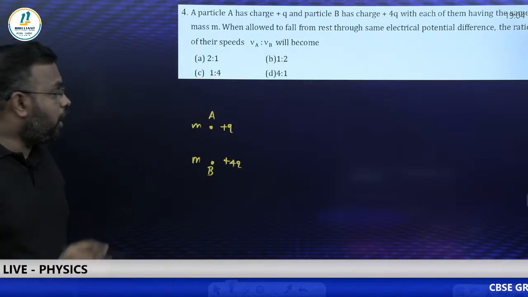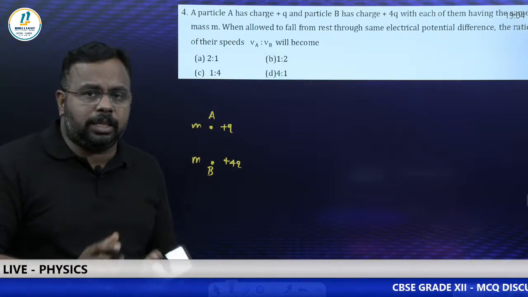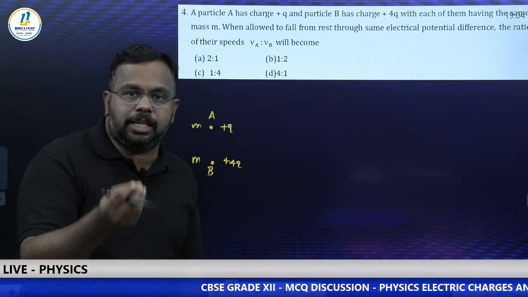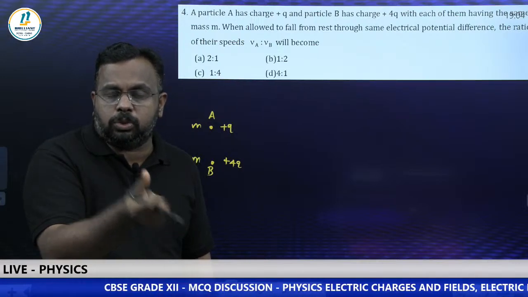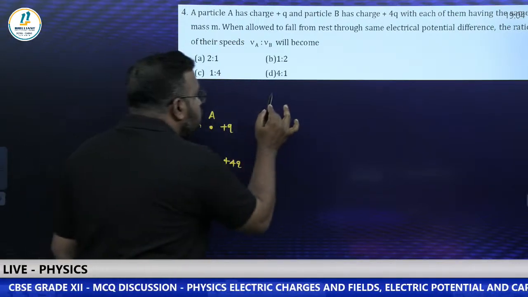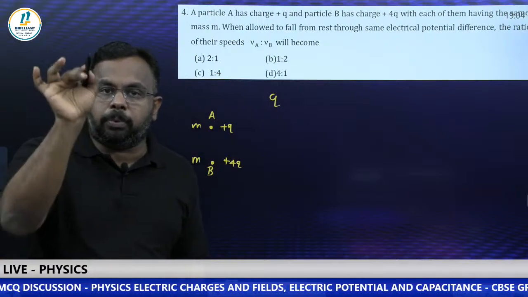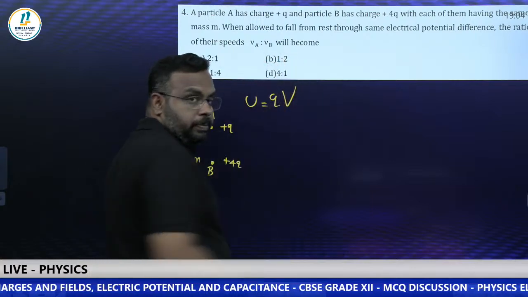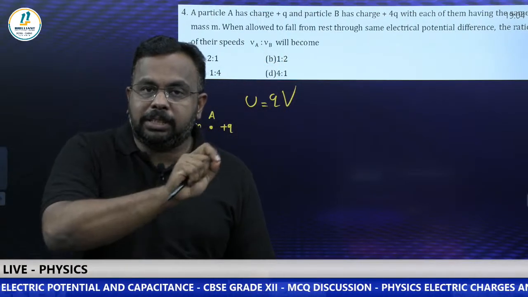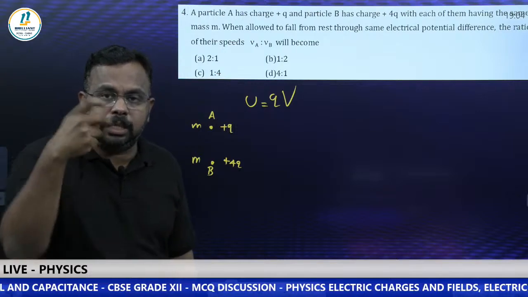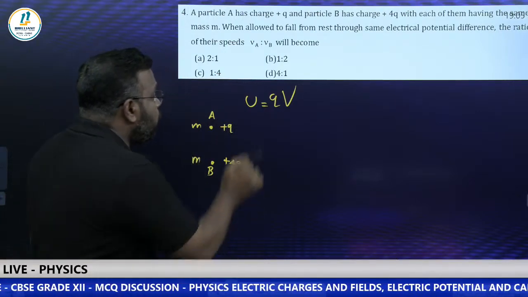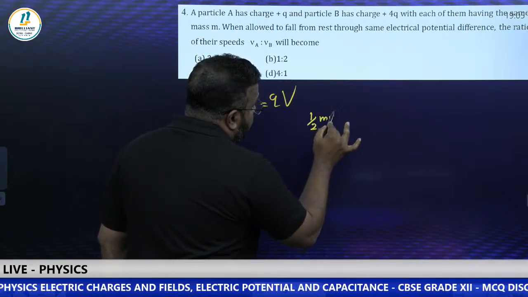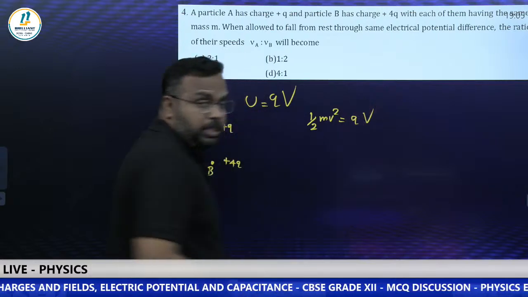Look, what is the concept here? Velocity, how can you relate? Mass is given. If this type of question comes, my dear students, you have to use the idea of energy conservation. Initially, it is at rest and it is accelerating through a potential, so surely that charge can gain some energy. If a charge Q is accelerating under a potential difference V, what is the formula for energy? Energy U is equal to QV. All of you know this formula. When the charge starts moving, because of this potential, that energy will be changed into kinetic energy. So you can equate this with kinetic energy. That means half mv square is equal to qv. This is the formula which we need to use.